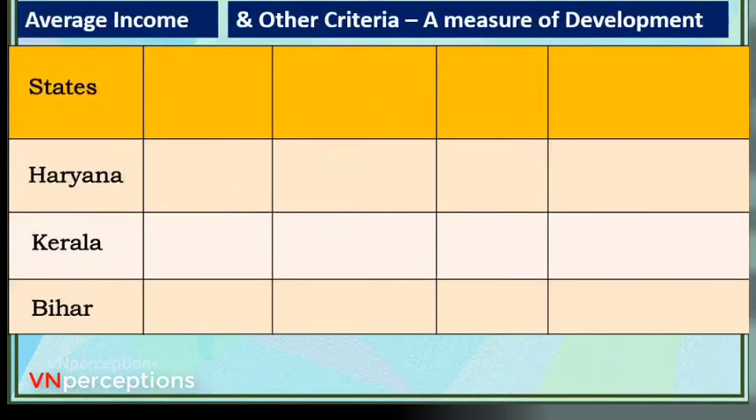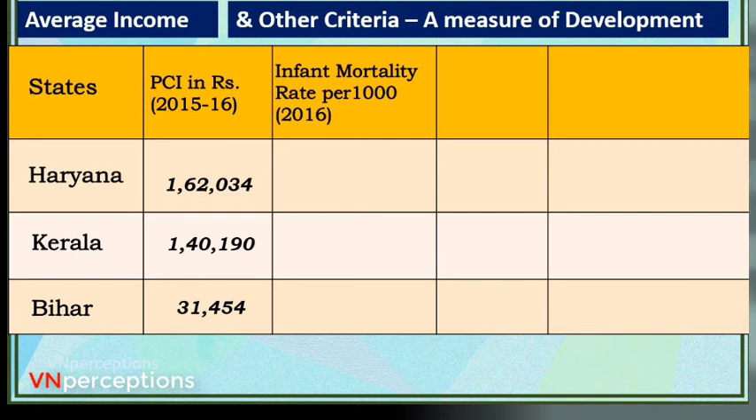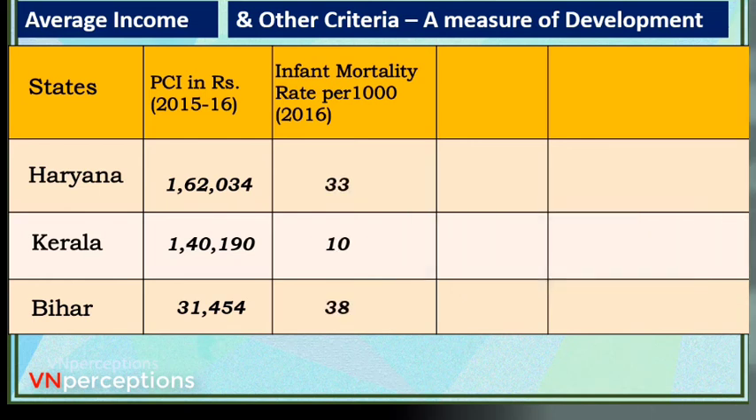So let's compare the three states. First one, on the basis of per capita income, that is the average income. Here, Haryana is ahead. Then we take the infant mortality rate per 1,000. Means if in an area 1,000 children are born, out of that how many survive and how many die? The number of children who die is given here. That is 33, 10 and 38. So best is again Kerala here. Literacy rate.